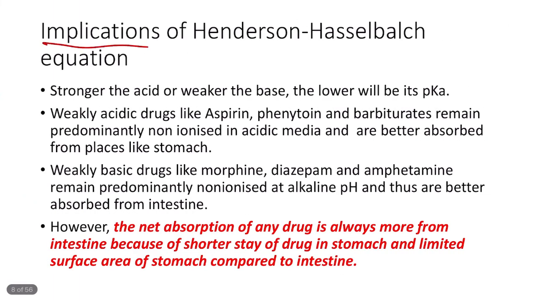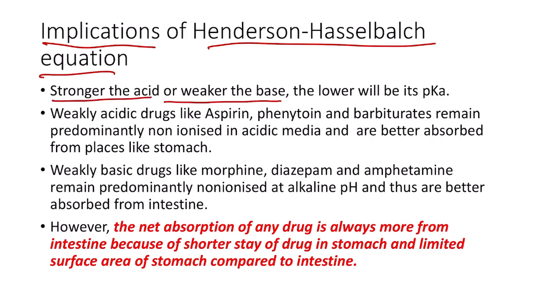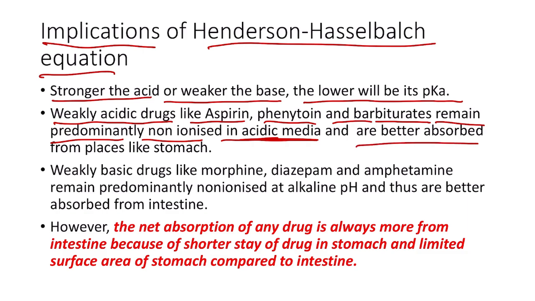So what are the implications of the Henderson-Hasselbalch equation? According to Henderson-Hasselbalch equation, we can say that stronger the acid or weaker the base, the lower will be its pKa value. This you can understand by substituting the values in that Henderson-Hasselbalch equation which we have already mentioned. So weakly acidic drugs like aspirin, phenytoin and barbiturates, they remain predominantly non-ionized in acidic medium and are better absorbed from places like the stomach. This is because the stomach has an acidic medium, so there these drugs which are weakly acidic in nature, they will remain in non-ionized form, and as a result they will easily cross the lipid bilayer.